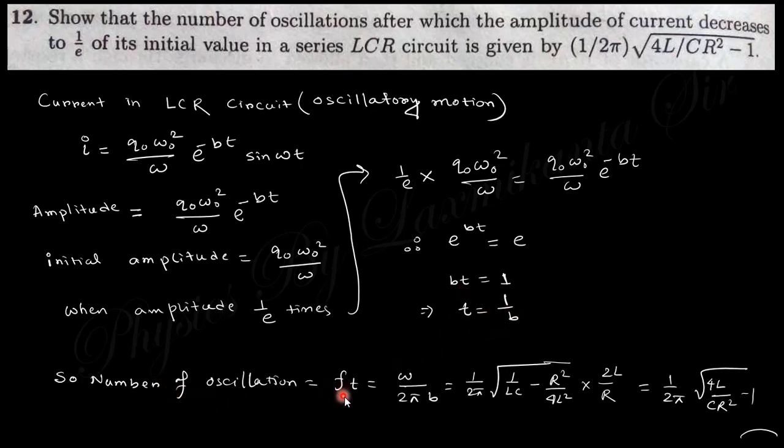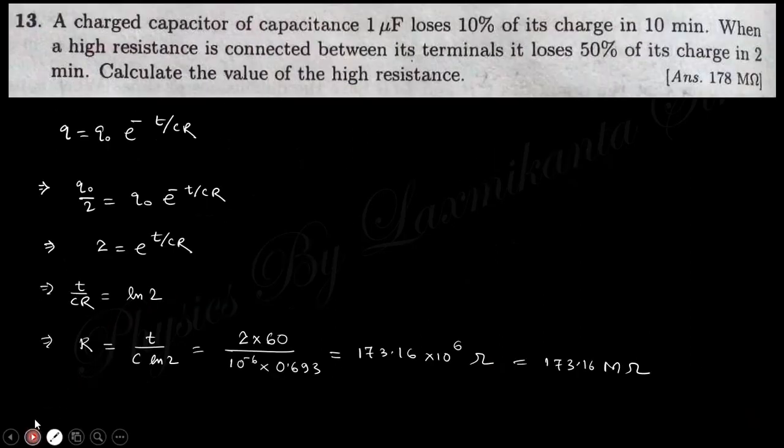Then the number of oscillations is nothing but frequency times time. So put this value of time and the value of b in this oscillatory motion of the LCR circuit. The value of omega equals this and b is like that. After putting these values you will get this expression. Okay, go to the next one.